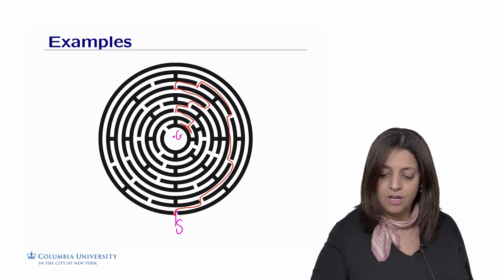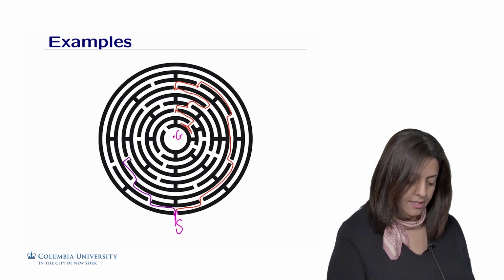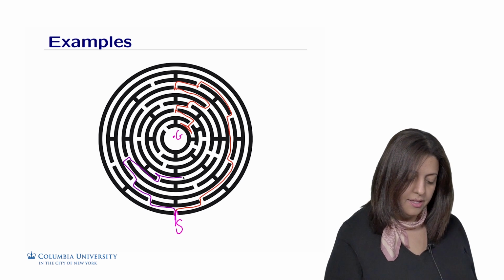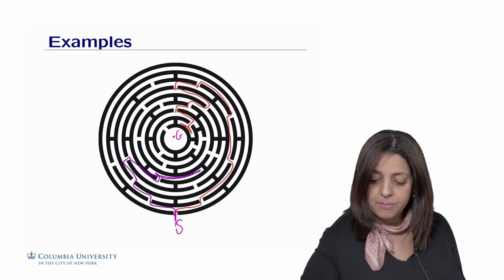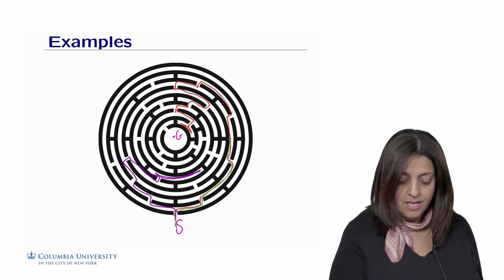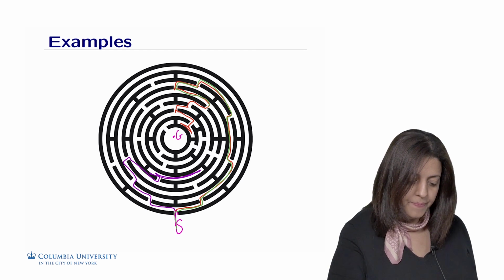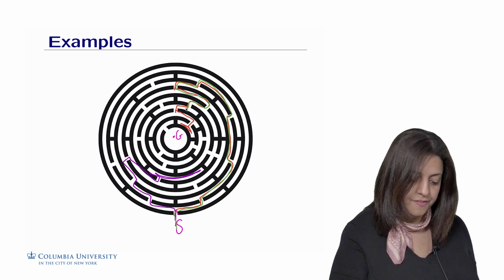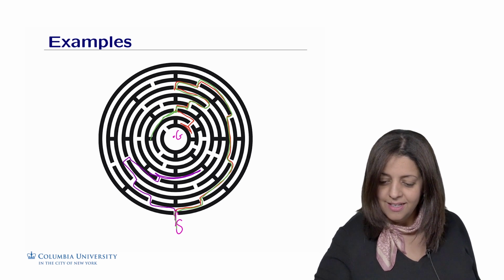So I could try other alternatives. Maybe let me try to go from the left and then go this way, and here again I'm stuck and there's no way I could get to the goal in the middle. The last possibility is to try the first path, but change direction a little once we get closer to the goal. So maybe instead of going to the left here, let me go to the right. Nope, didn't work.